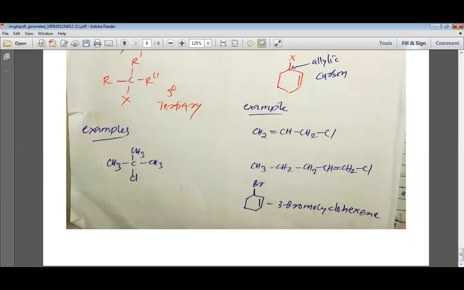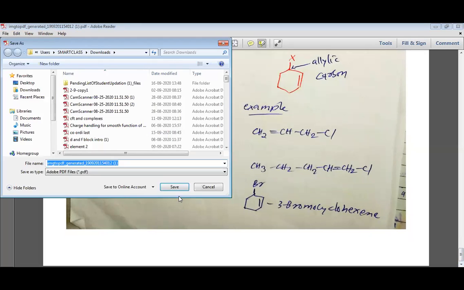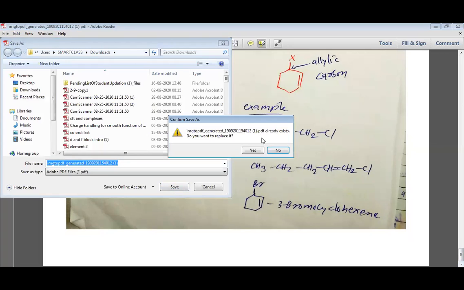Let us look at another page which I would like to show you. You can understand it by this now. I'm going to share it with you. Please have a look at it.